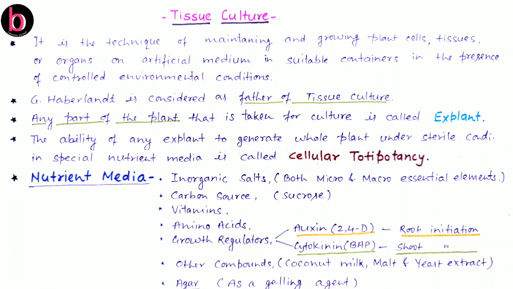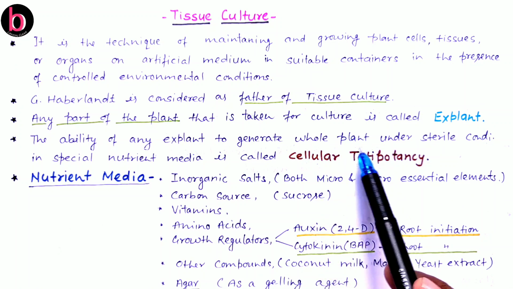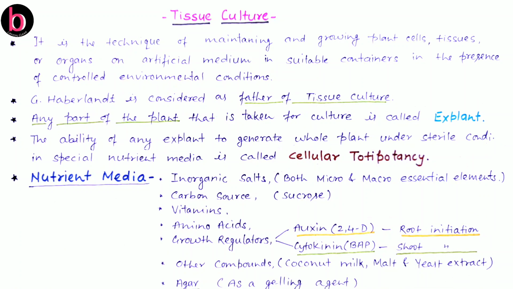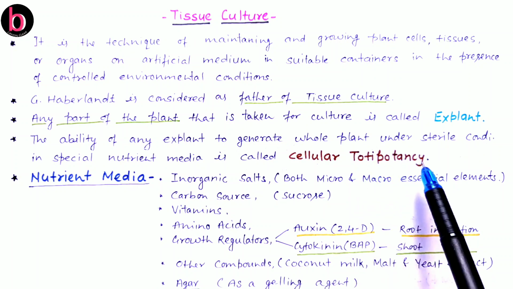By the year 1950, it was first identified that by the use of an explant, we are capable of creating the whole plant under sterile conditions. So what is totipotency? If from a single cell there is the capability or possibility to develop a whole organism, this is known as totipotency.